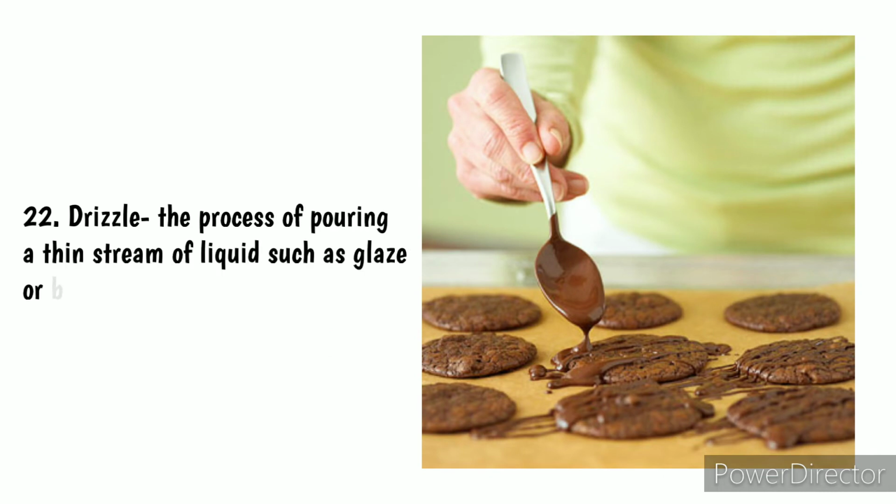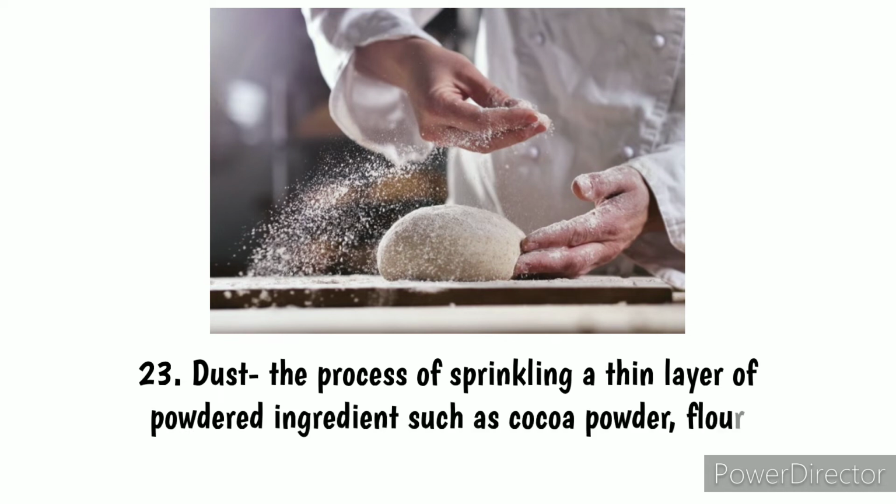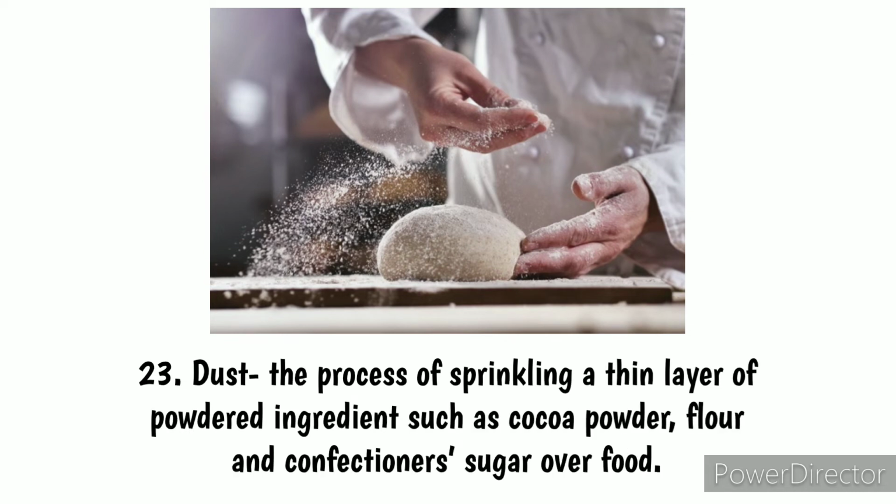Drizzle, the process of pouring a thin stream of liquid such as glaze or butter over food. 23. Dust, the process of sprinkling a thin layer of powdered ingredient such as cocoa powder, flour, and confectioner's sugar over food.